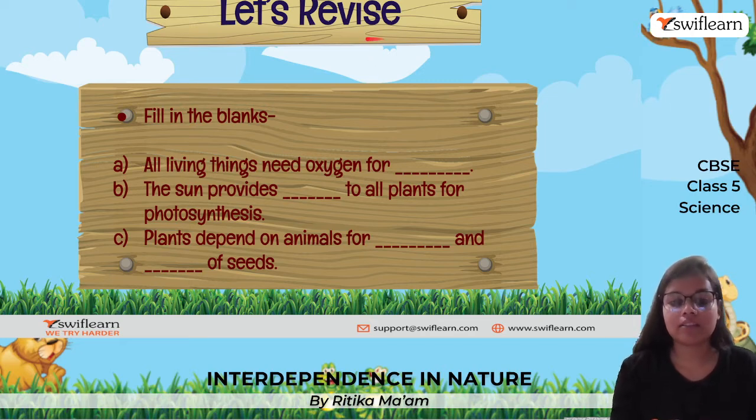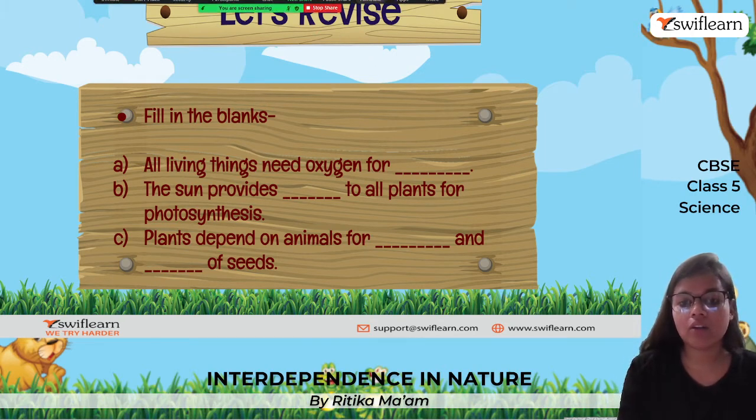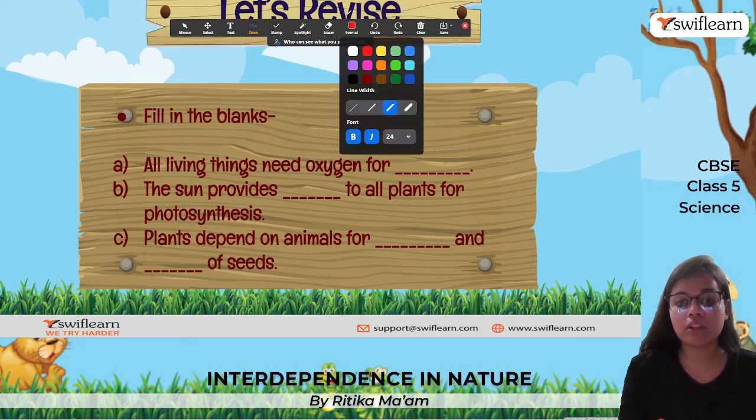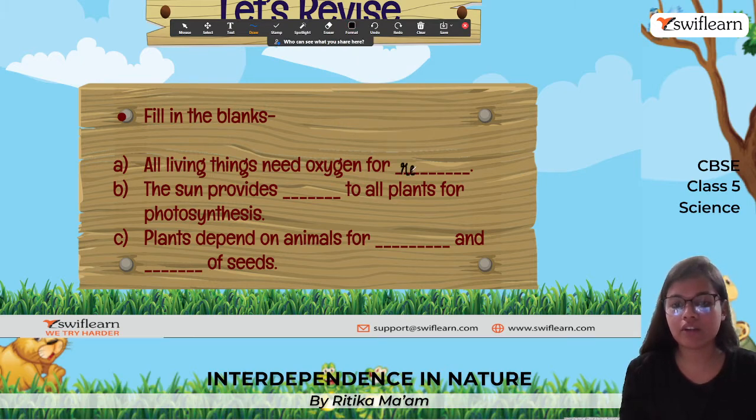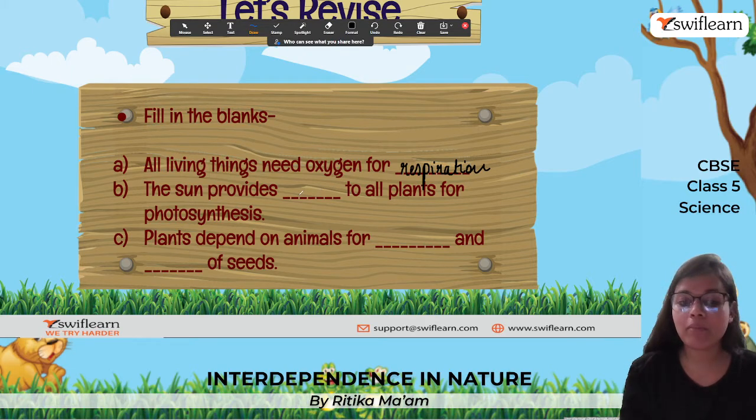Fill in the blanks. All living things need oxygen for respiration. The sun provides dash to all plants for photosynthesis, so it provides sunlight or solar energy.